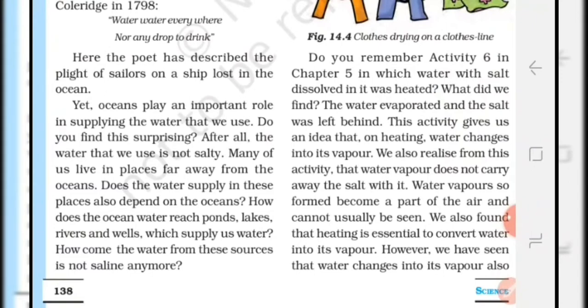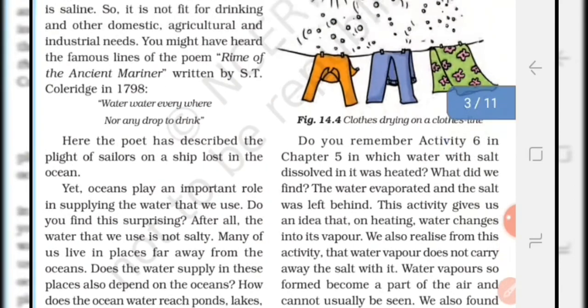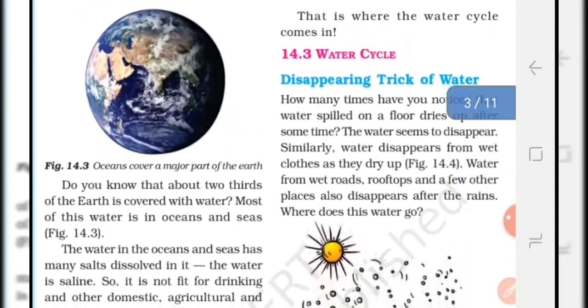Some important questions are here. How does the ocean water reach ponds, lakes, rivers and wells which supply us water? How come the water from these sources is not saline anymore? To know the answer to this question, let us move to the next topic, that is the water cycle.